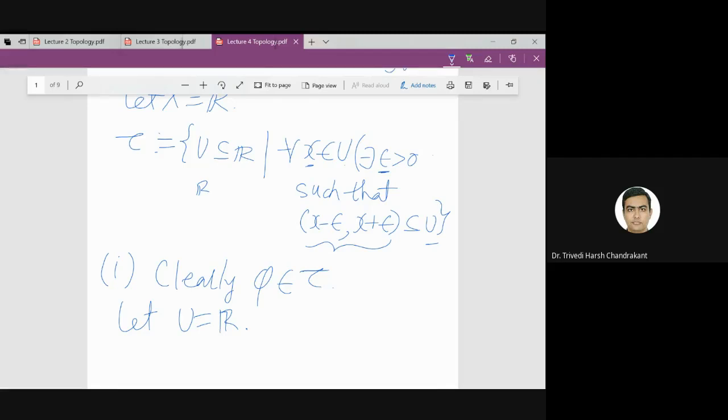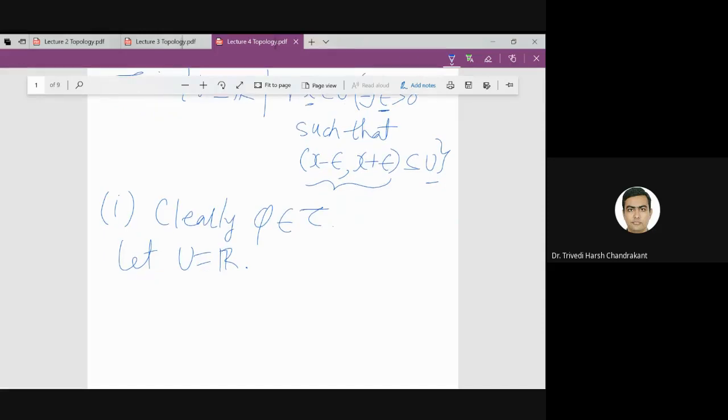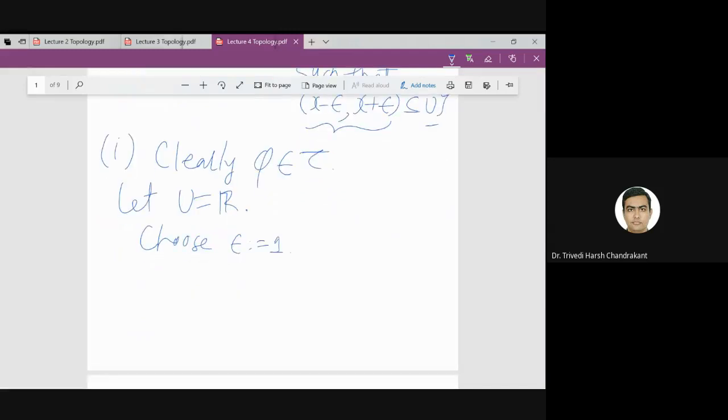If you observe, this is very easy. You can take any epsilon in fact. In particular we can choose epsilon to be 1. If I take epsilon to be 1, then for every x belonging to U, where U is R in this case, the interval is contained in U.